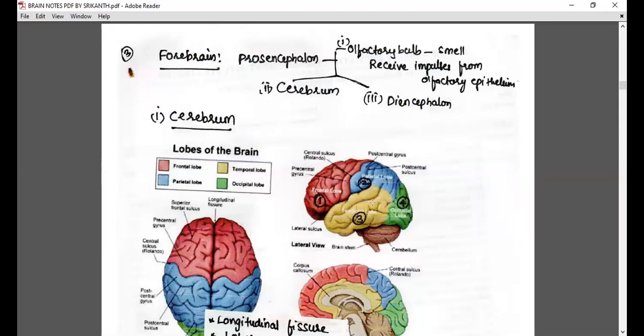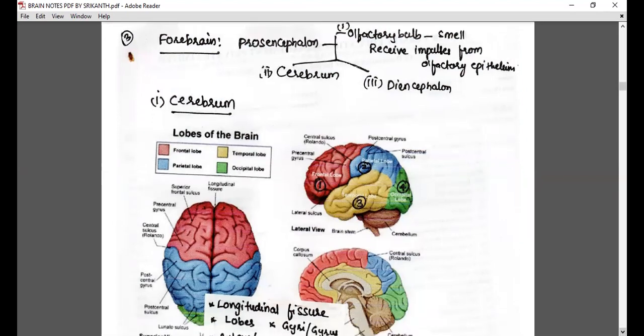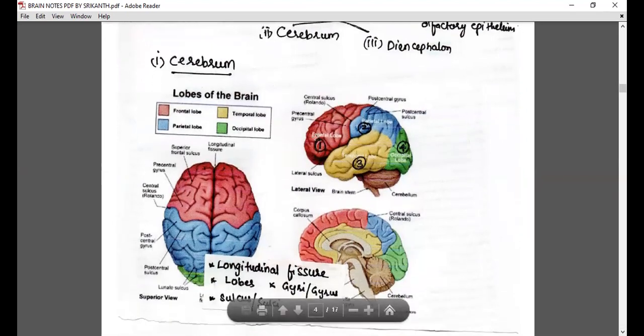Next, the lobes of the cerebrum. What are they? The frontal lobe, parietal lobe, temporal lobe, and occipital lobe. By the names we understand they are named after their location. We know these are the frontal bone, parietal bone, temporal bone, and occipital bone. So their respective locations gave them their names. So this is the story of the lobes of the brain.